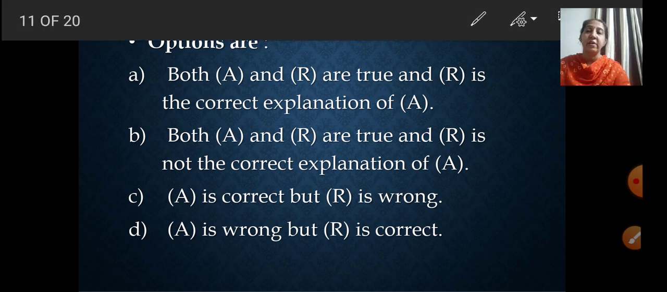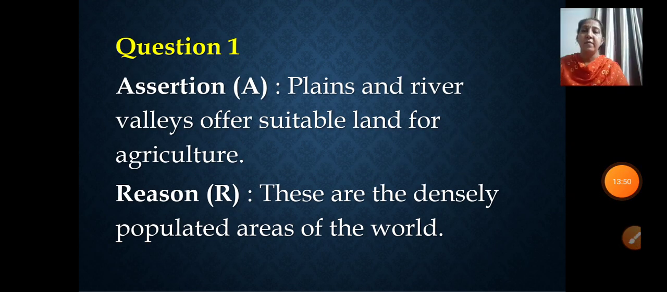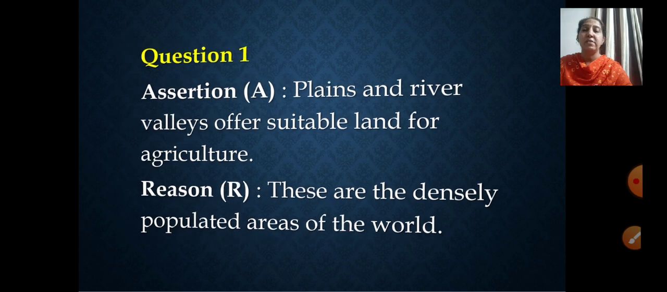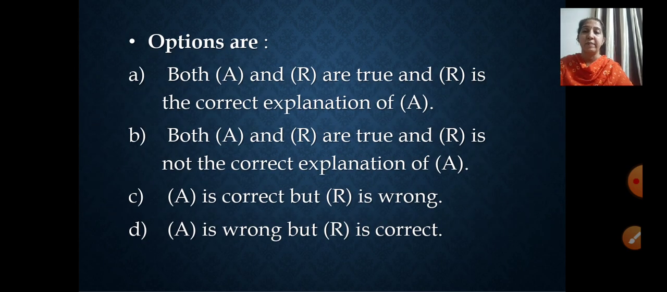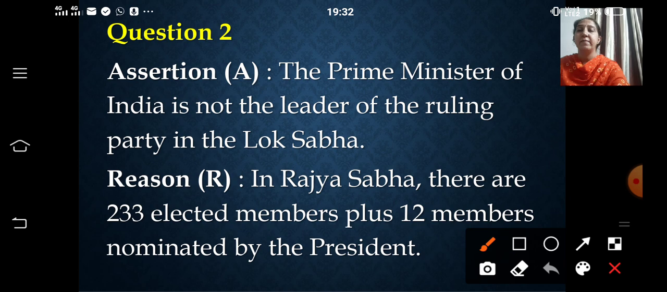Just have a look at your question one more time. The assertion is: plains and river valleys offer suitable land for agriculture. Yes, we agree with this. Absolutely right. The reason: these are the densely populated areas of the world. I'll give you time to choose the correct answer. Yes, I hope many of you have finished with the answer.